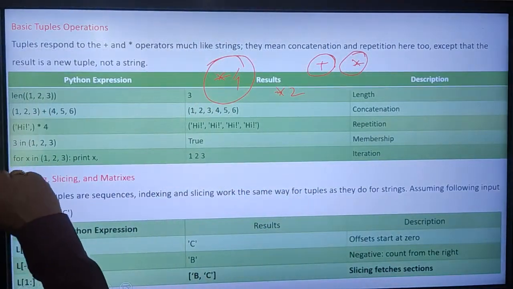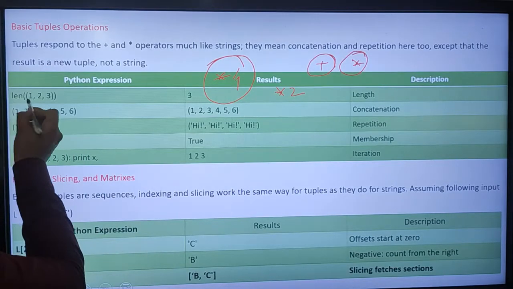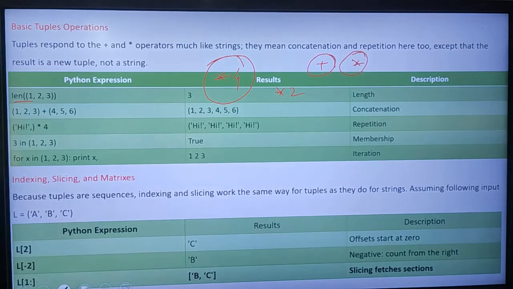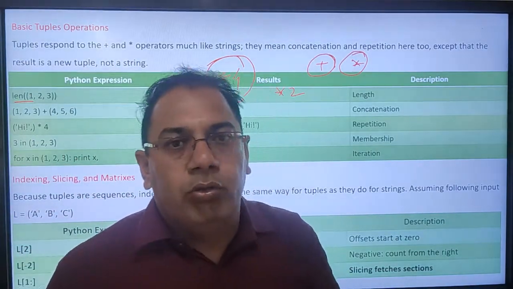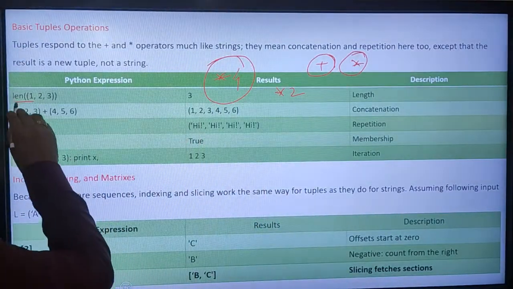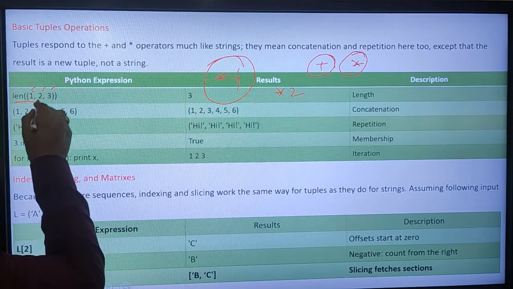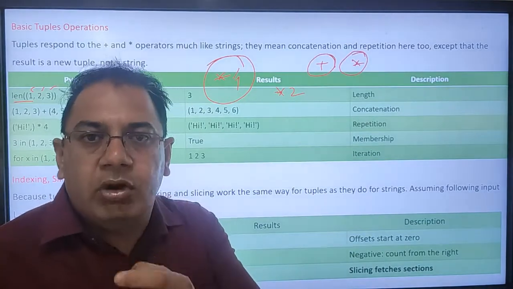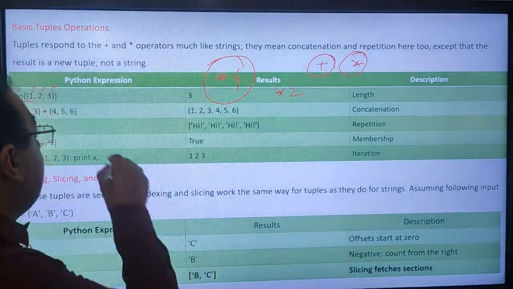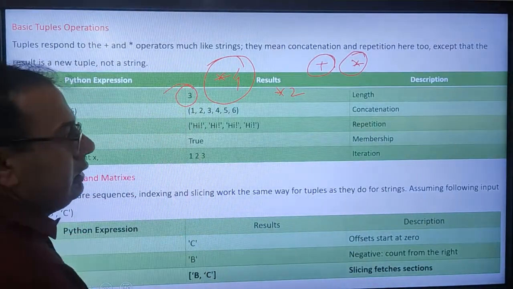Here I have some examples. First one, I have a function len. Len is used to get the length of a tuple. Here I have a tuple 1, 2, 3, which means 3 elements are there. So if I calculate the length of this tuple, then the result will be 3.